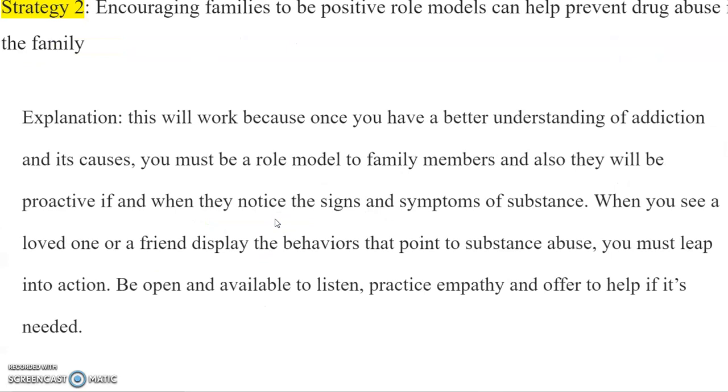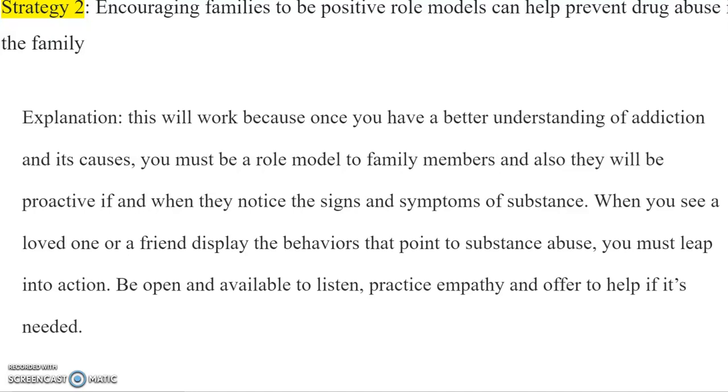Strategy 2, encouraging families to be positive role models can help to prevent drug abuse in the family. Justification: this will work because once you have a better understanding of addiction and its causes, you must be a role model to family members. And also, they will be proactive if and when they notice the signs and symptoms of substance abuse.